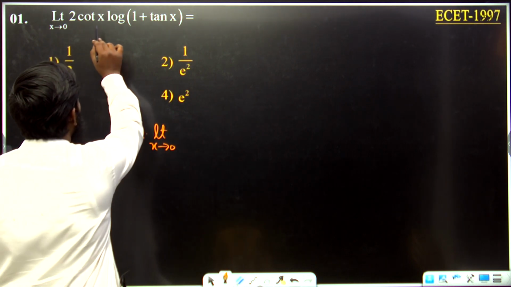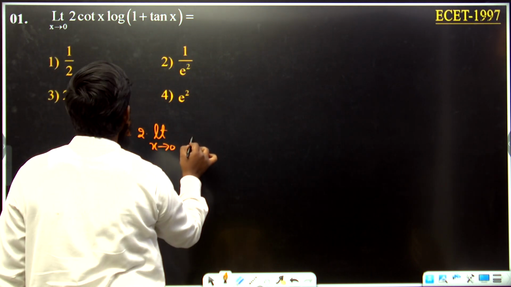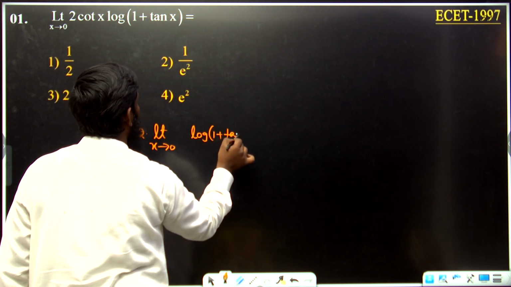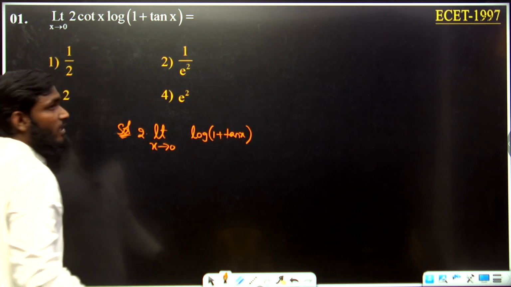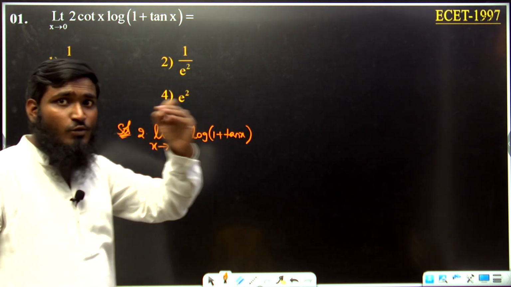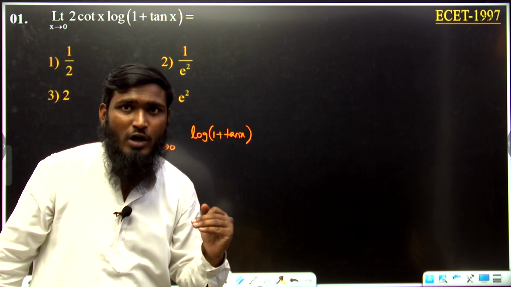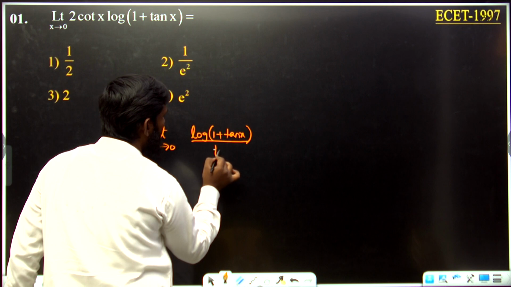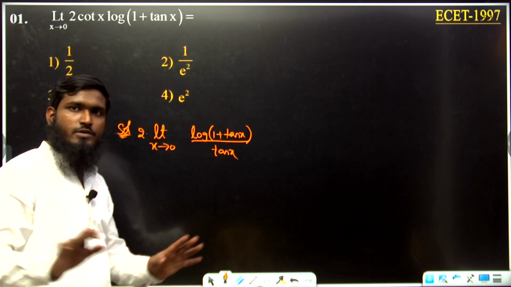Now next part, cot x into remaining part what we are having? Log of 1 plus tan x. Okay, this part I have taken. Now this cot x what we are having now? Cot x means, can we write it as 1 by tan also? Yes or no? Cot means 1 by tan. So 1 by tan we have written over here, tan. That's it. Understood the concept?